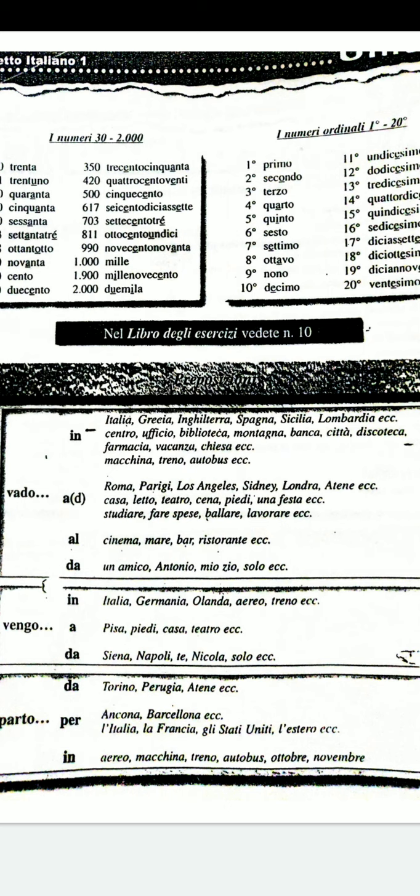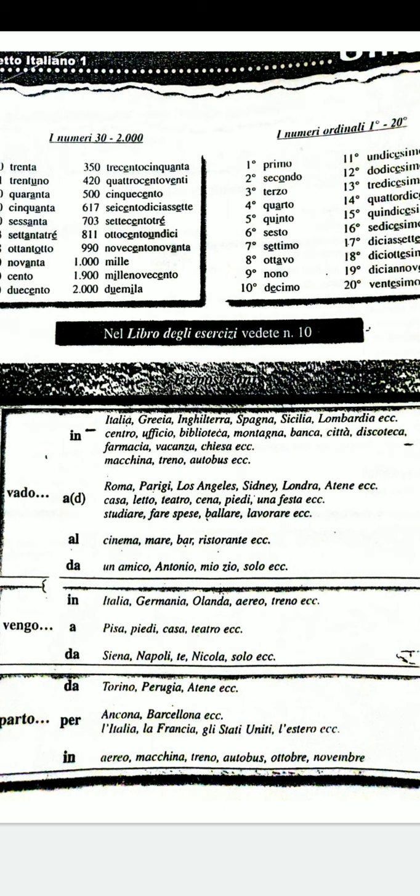So in we are using before countries, in we are using before means of transport, a we are using before cities, a we are also using before the infinitive form of the verbs. Then al we are using before restaurants, movies, bars. Da we are using if we are going to someone's house.